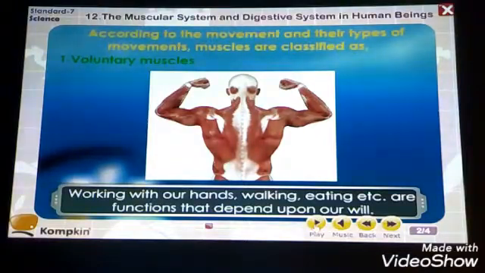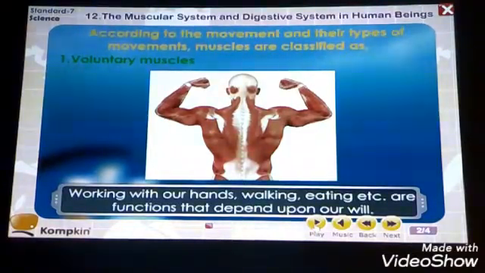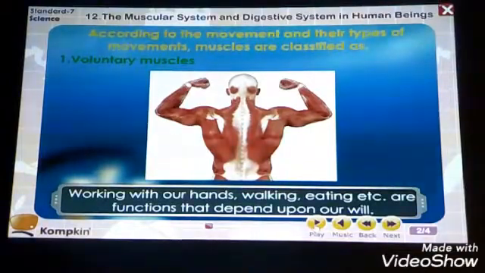Now what are voluntary muscles? Working with our hands, walking, eating, etc. are functions that depend upon our own will. So the movements of these muscles happen when we want to move them. The type of muscles which move with the will or wish of a person are called voluntary muscles.